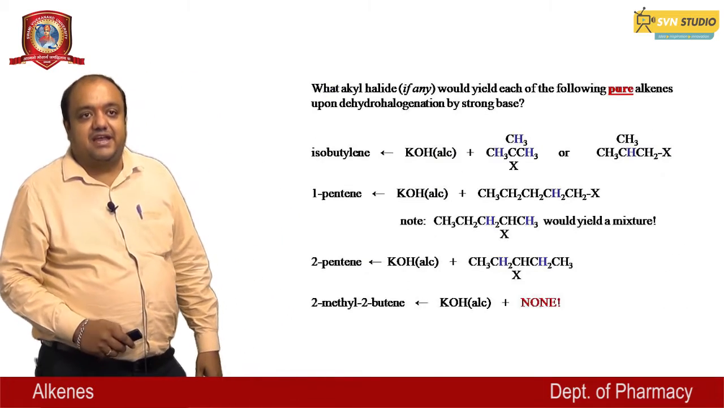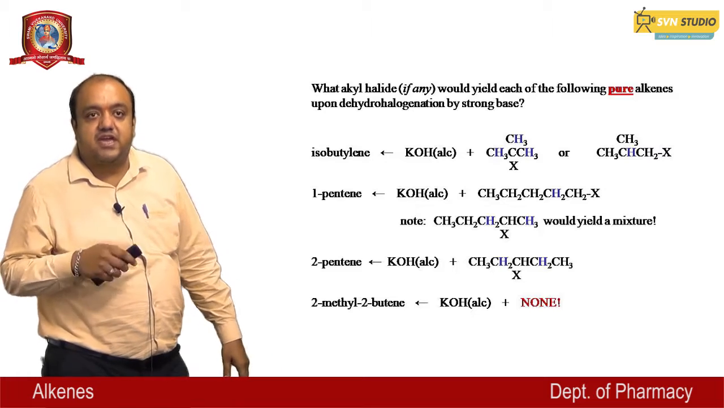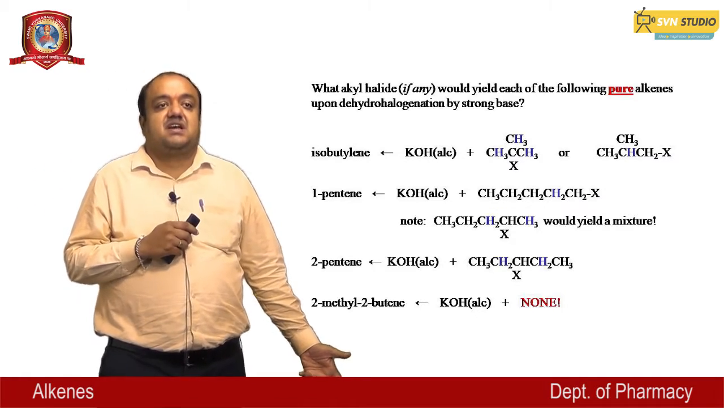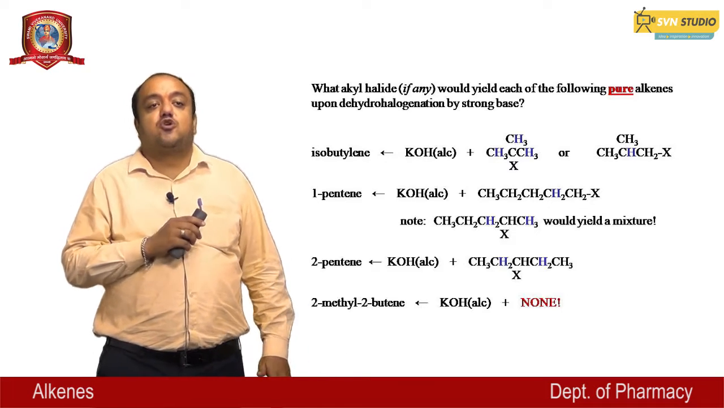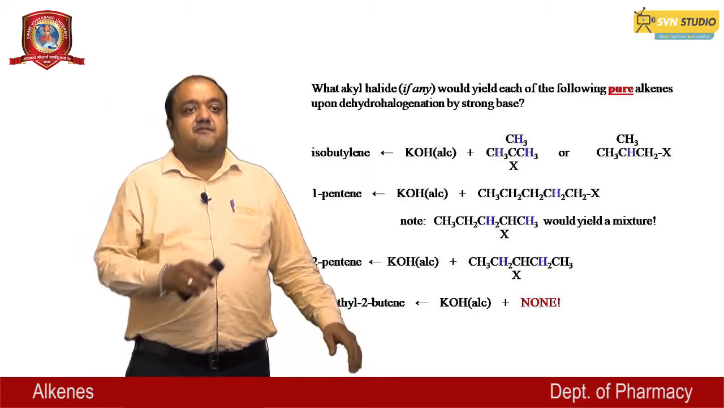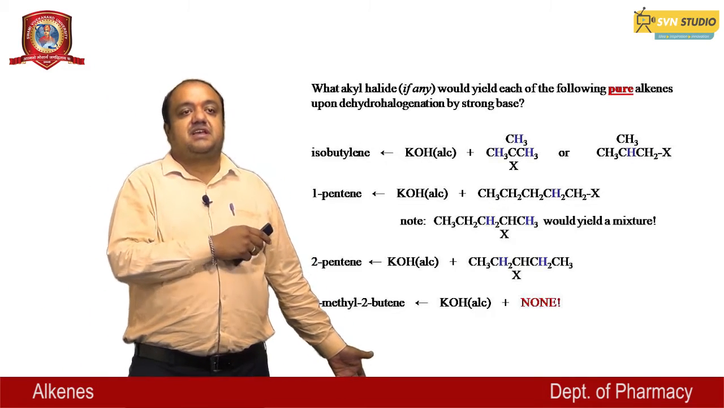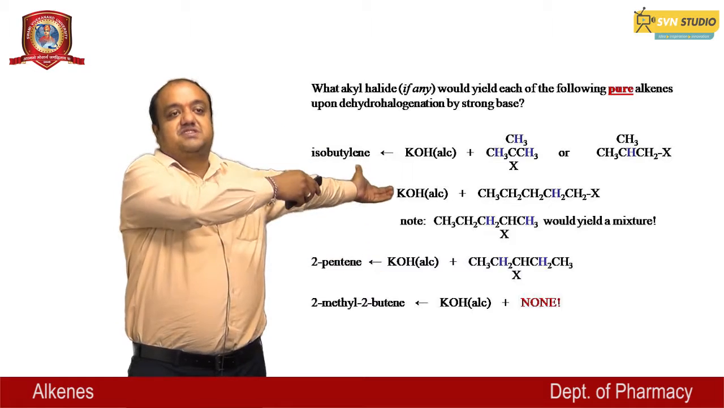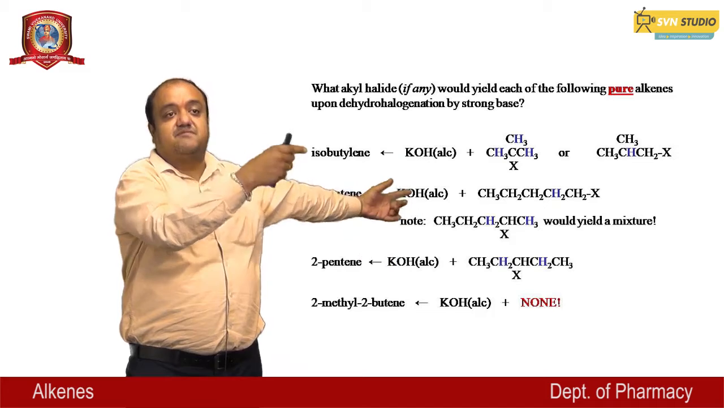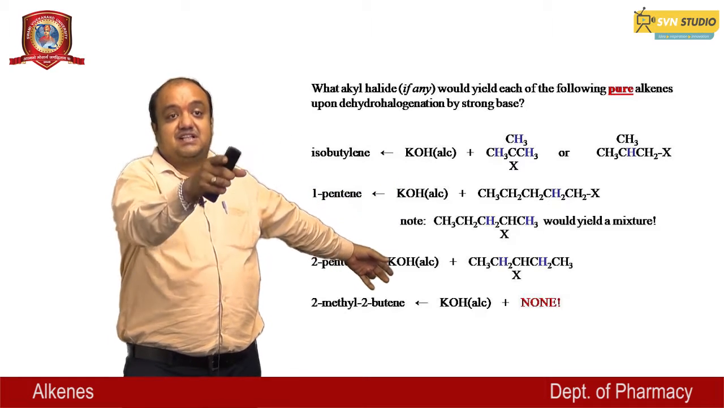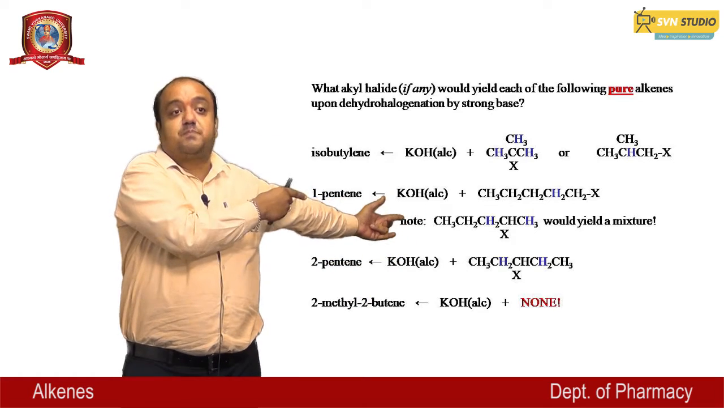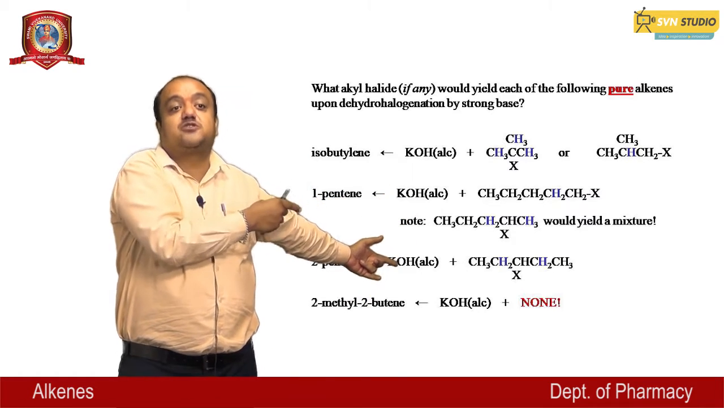Which alkyl halide, if any, would yield each of the following pure alkenes upon dehydrohalogenation by strong base? And what alkyl halide? There are alkyl halides that would yield each of the pure alkenes. For example, isobutylene, and alcoholic KOH gives the isobutylene. And the next, the mixture which is given is 1-pentene, and the next, the secondary halide which gives 2-pentene, and the last is 2-methyl-2-butene.